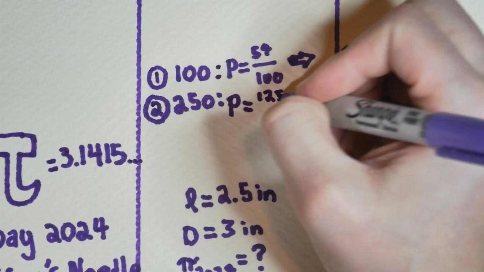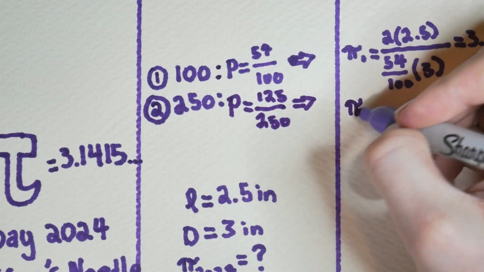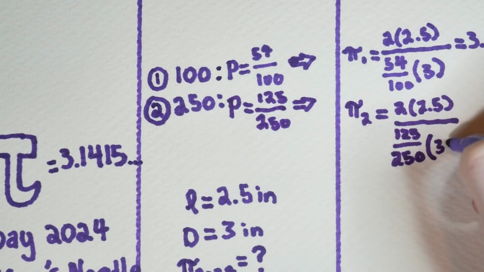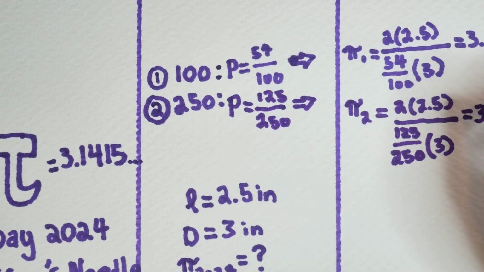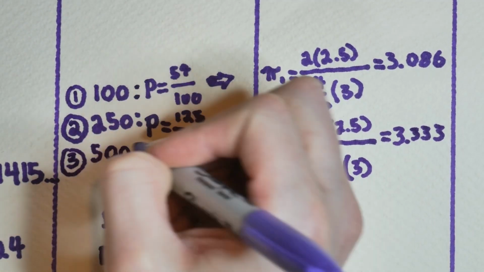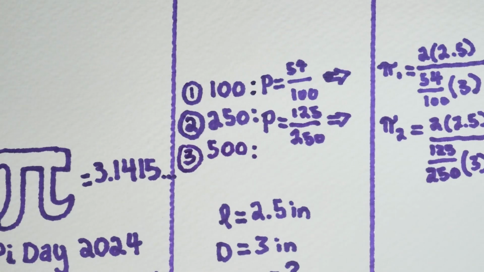Alright, after counting, we got a ratio of 125 on 250. That's a suspiciously nice fraction, but let's continue. Time for pi 2024. 3.333, that's even worse. I guess we'll have to up the ante and do 500 toothpicks.